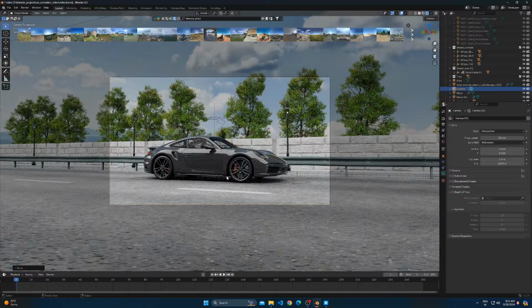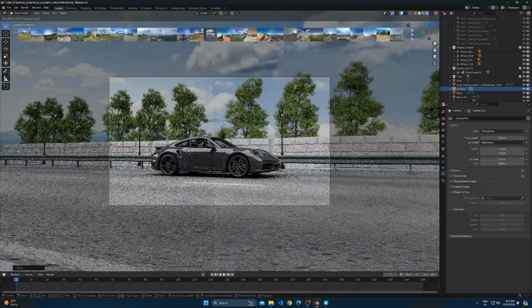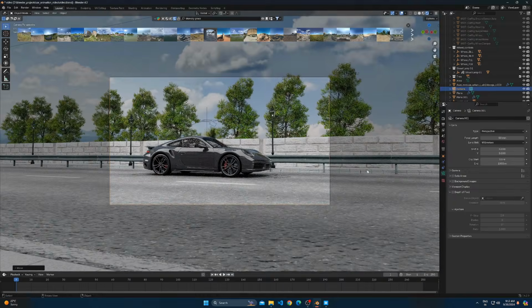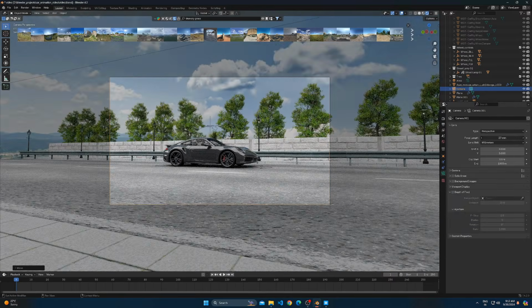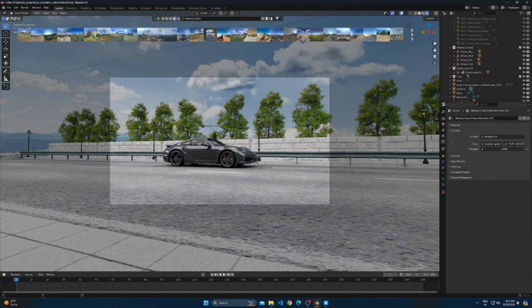Now correct the view of the camera. Adjust the focal length so that it shows the car properly. Also correct the strength of the HDRI if needed.